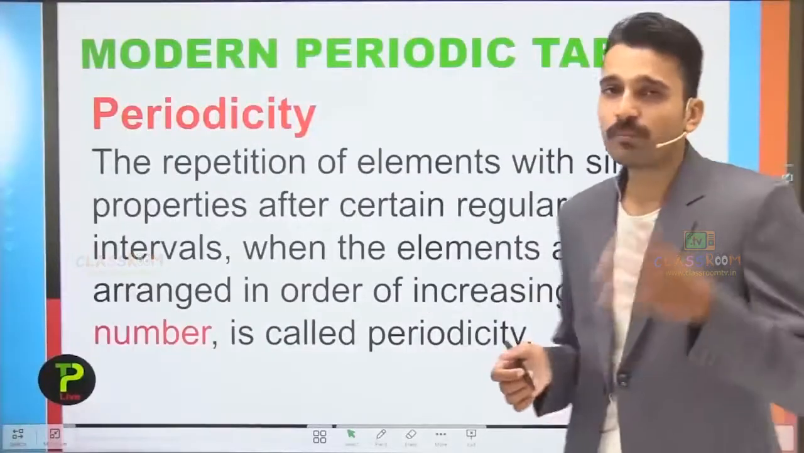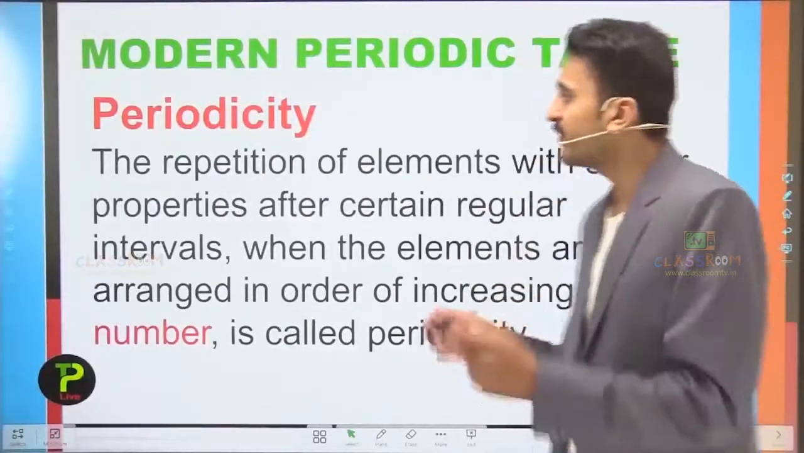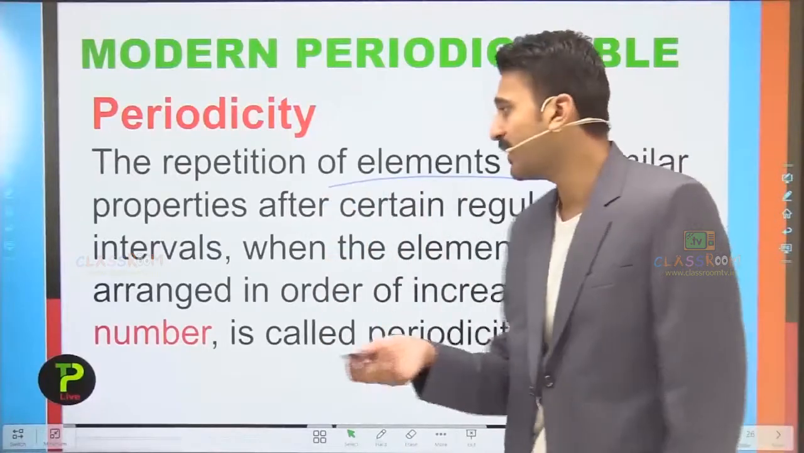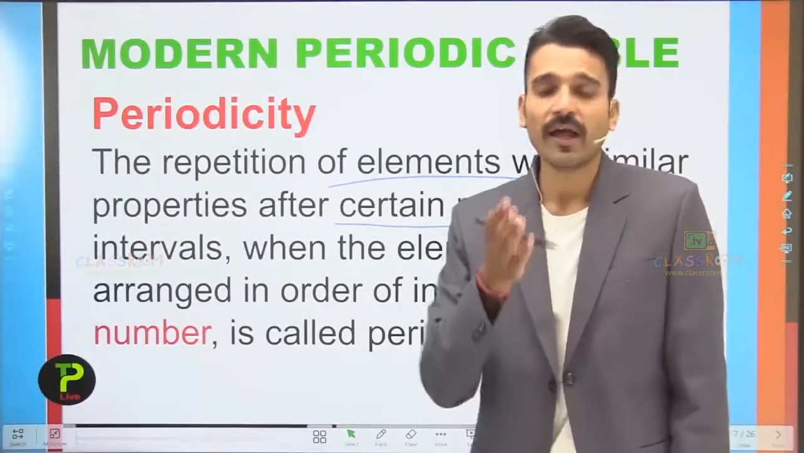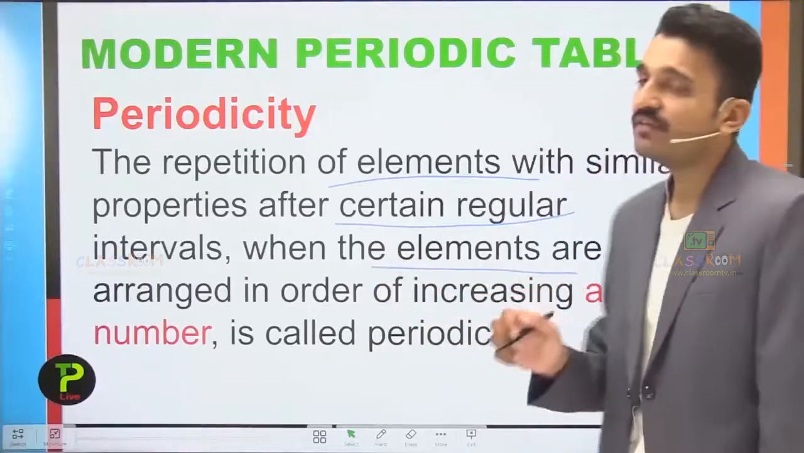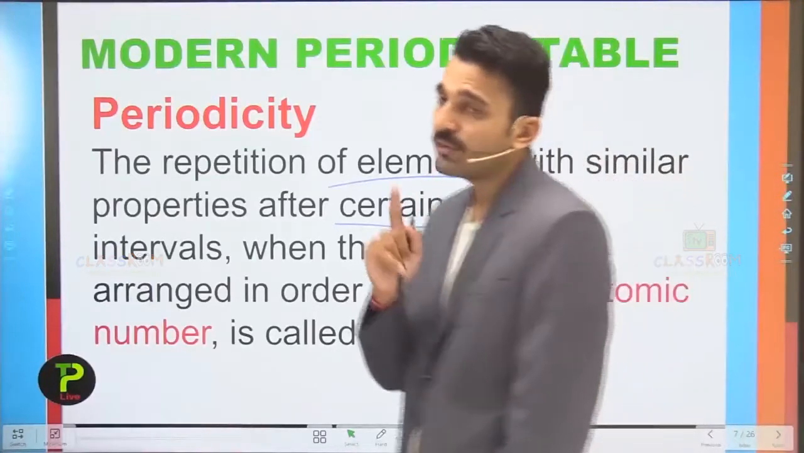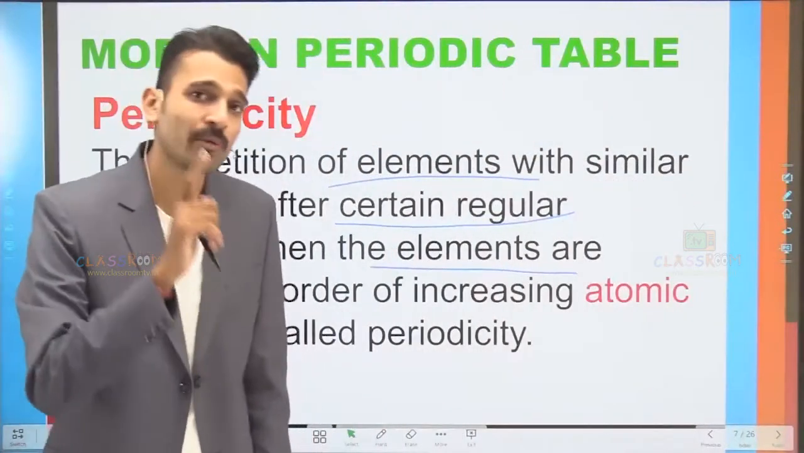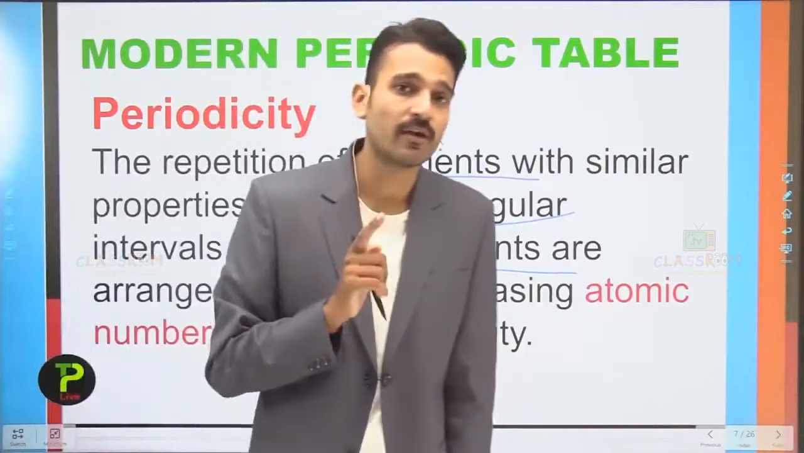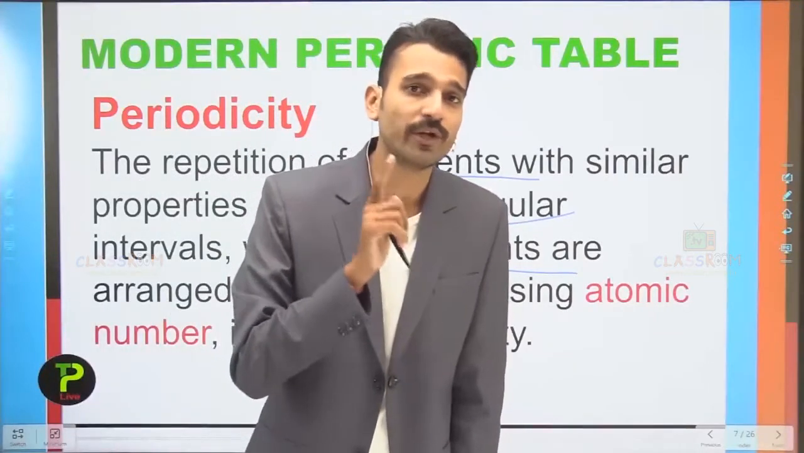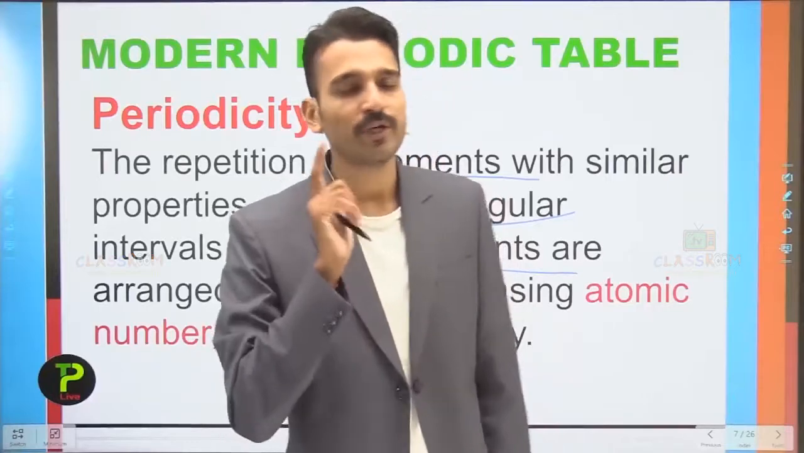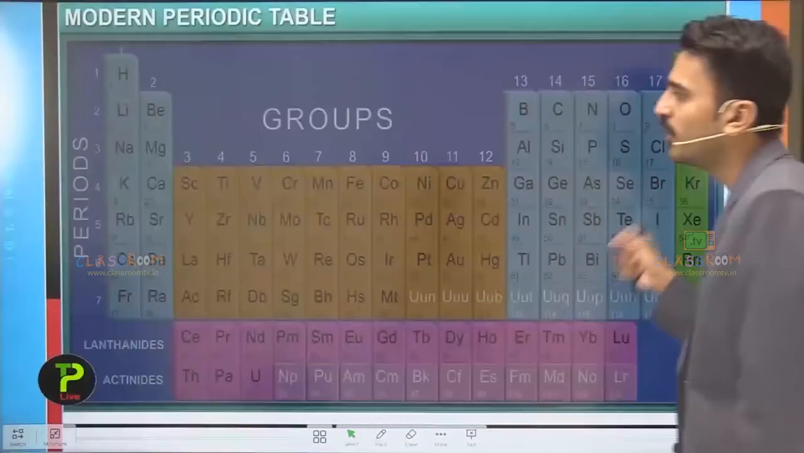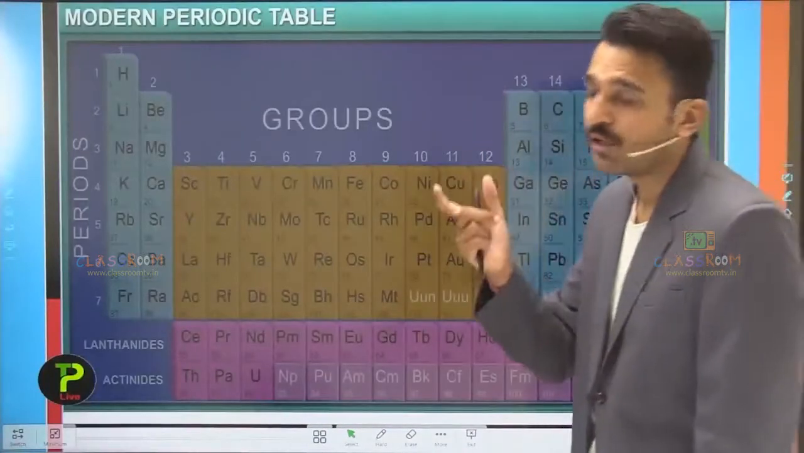What is periodicity? Periodicity is the repetition of elements with similar properties after certain regular intervals, or after certain regular elements, when the elements are arranged in increasing order of their atomic number. Remember students, atomic number is the main fundamental property for the periodicity occurring in the periodic table. So now moving on, let's see the modern periodic table.